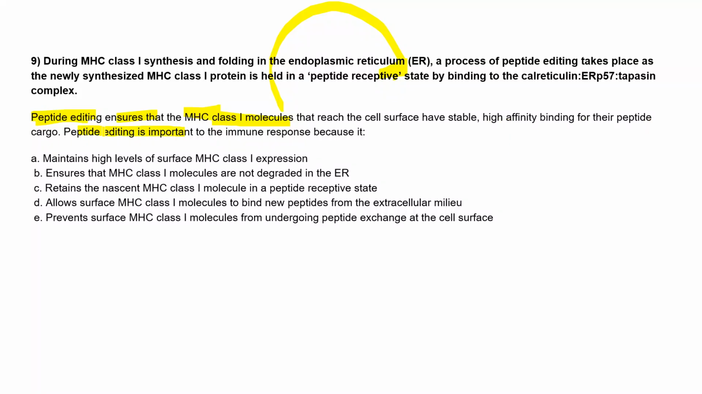This peptide editing is important to the immune response because, option A, it maintains a high level of surface MHC class 1 expression. Option B, it ensures that MHC class 1 molecules are not degraded in the endoplasmic reticulum. Option C, it retains the nascent MHC class 1 molecule in a peptide receptive state. Option D, it allows the surface MHC class 1 molecule to bind new peptide from the extracellular milieu. Option E, it prevents the surface MHC class 1 molecule from undergoing peptide exchange at the cell surface.